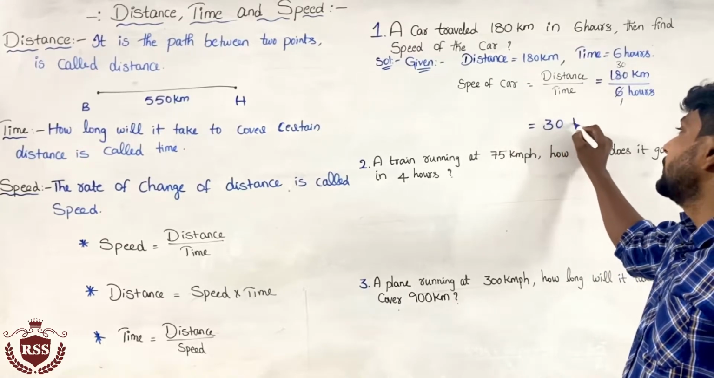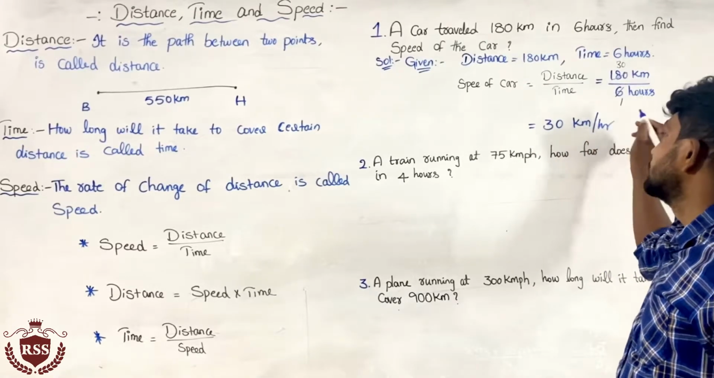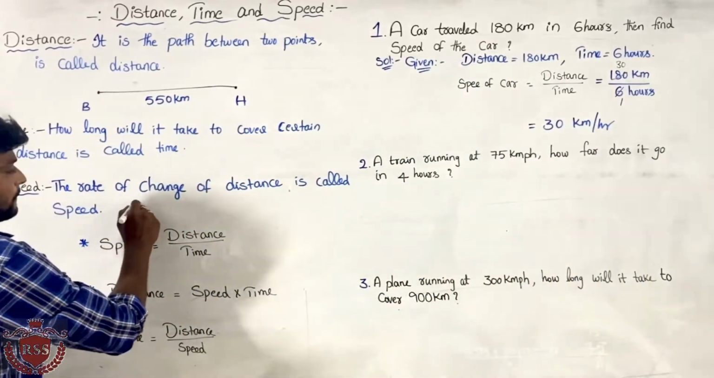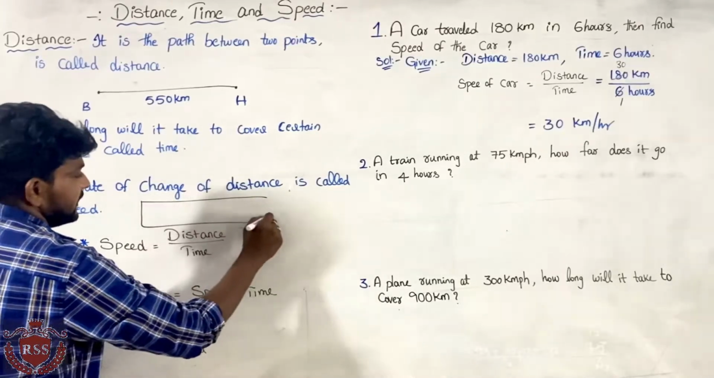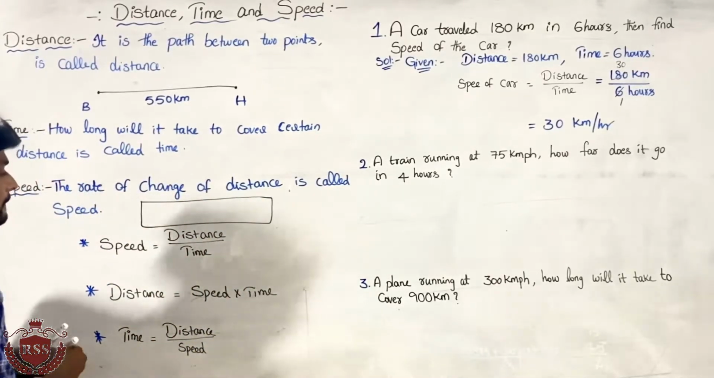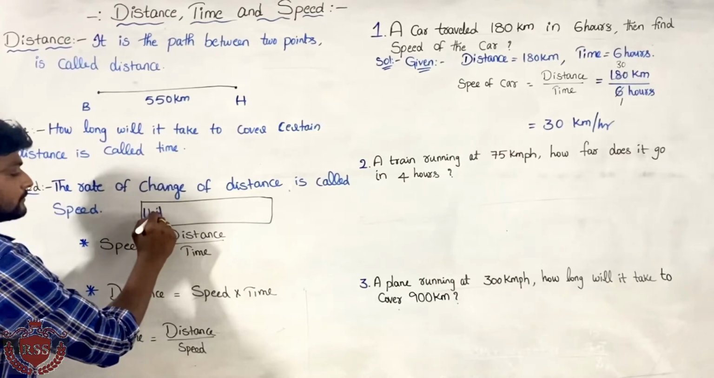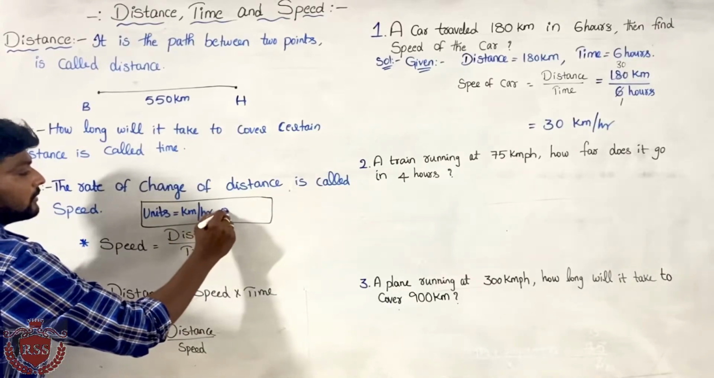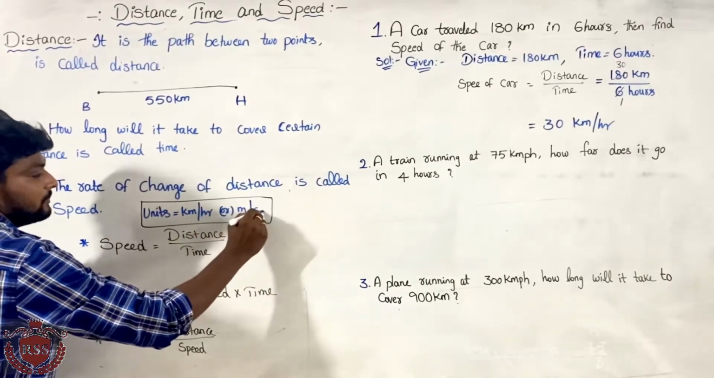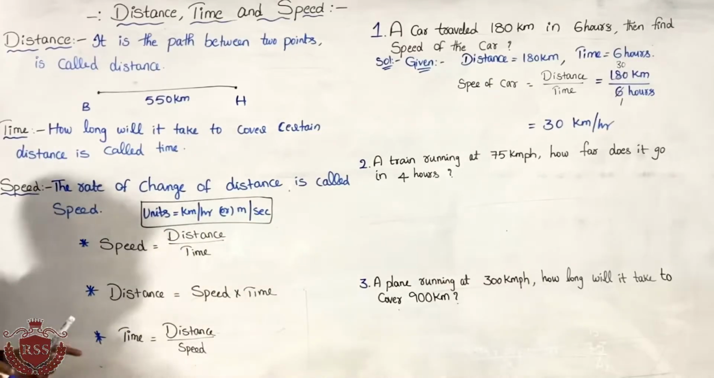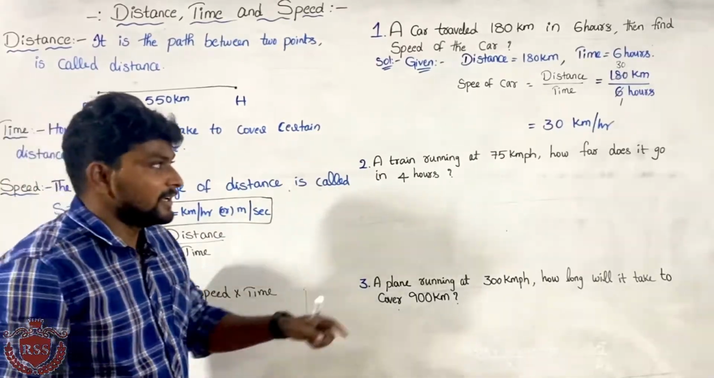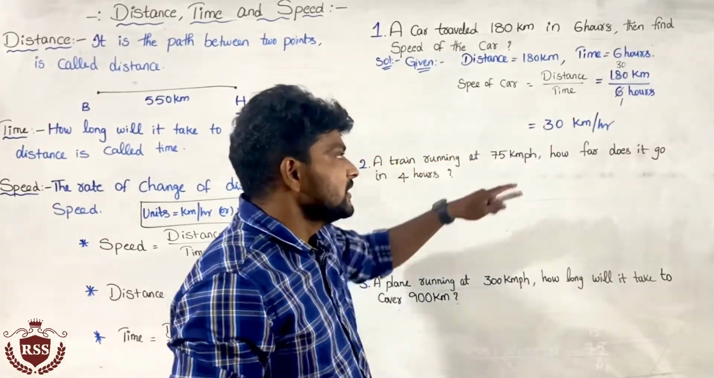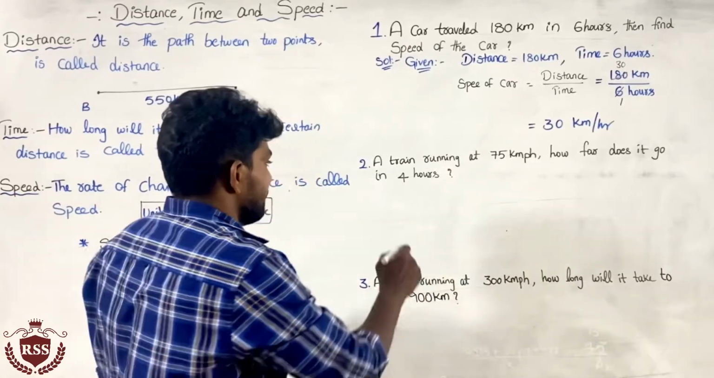30 kilometer per hour. So the unit of speed is very important. The unit of speed is kilometer per hour or meter per second. What are the units of speed? Kilometer per hour or meter per second. Here we have the distance in terms of kilometers and time in terms of hours. That's why it will be kilometer per hour. Next one.